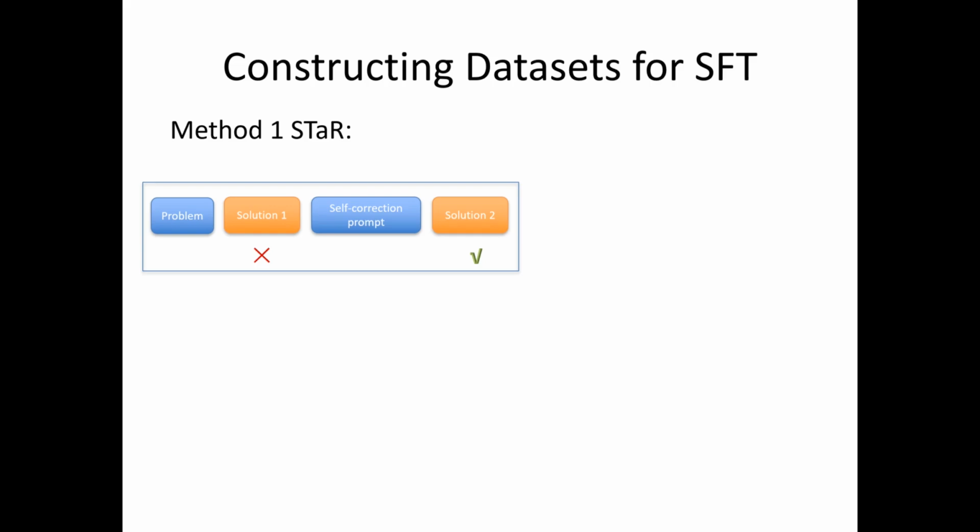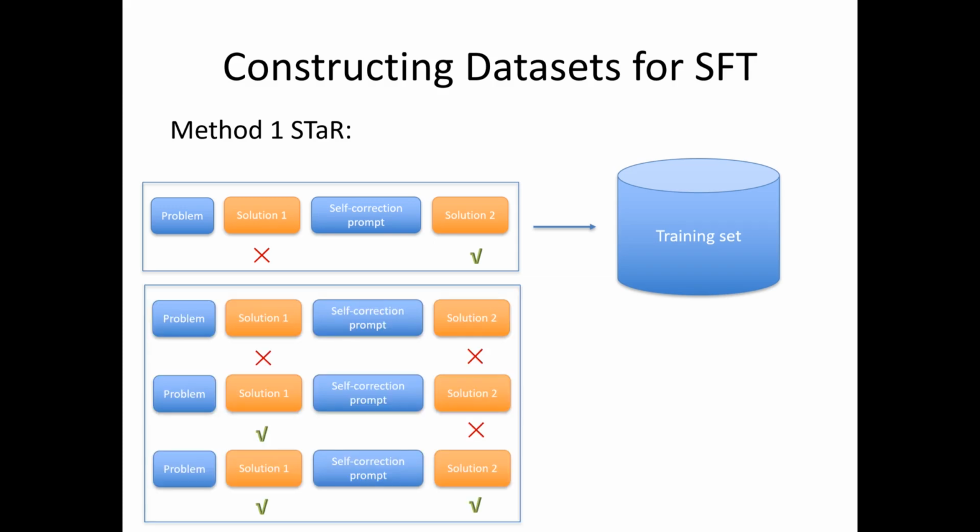In this case, if the first solution is wrong and the second solution is right, we put it in the training dataset. And in other cases, maybe both solutions are wrong, or the first is right and the second is wrong, or both are correct, then this dataset doesn't contain the behavior we want. So we just discard these cases. And this is how we construct the dataset with method 1, STaR.